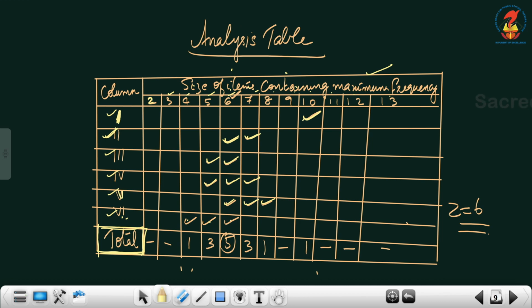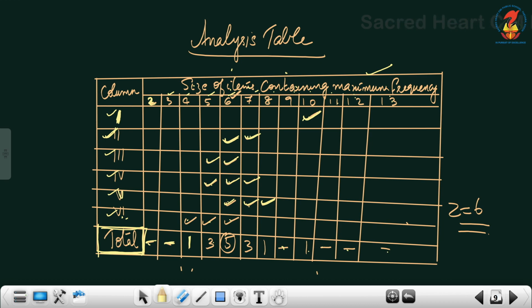And we will be adding each and every column towards the end. In size 2, nothing is there, so blank. In size 3, nothing is there. Again here, in 4, there is 1. In 5, we got 1, 2 and 3, so write the total as 3. In 6, we got 1, 2, 3, 4, 5 tick marks. In 7, we got 1, 2, 3 as the total. Now in 8th size we got 1, in 9th size nothing, in 10th size 1 is there, isn't it? Or 17 frequency value. 11th nothing is there. 12th size nothing is there. 13th size nothing is there.